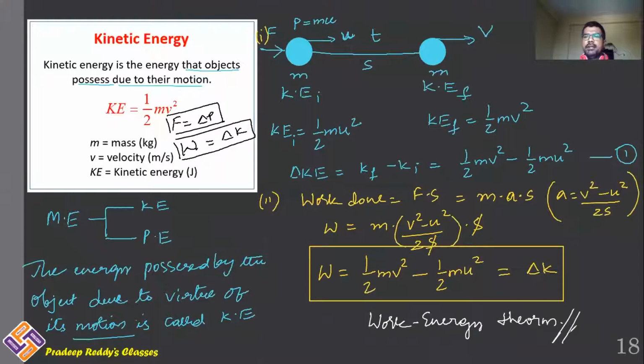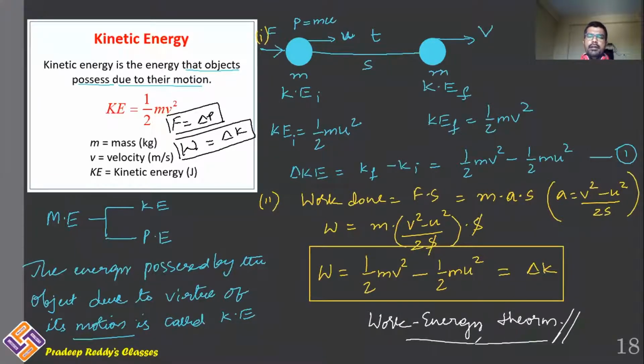So the work energy theorem states that if you are doing some work upon an object, there will be some energy gained or some energy lost in that particular object. In this example, kinetic energy is gained, and that kinetic energy is gained because you are applying some force upon the object, so there is some work done. So work done on the object is stored in the form of kinetic energy of this body. That is called the work energy theorem.